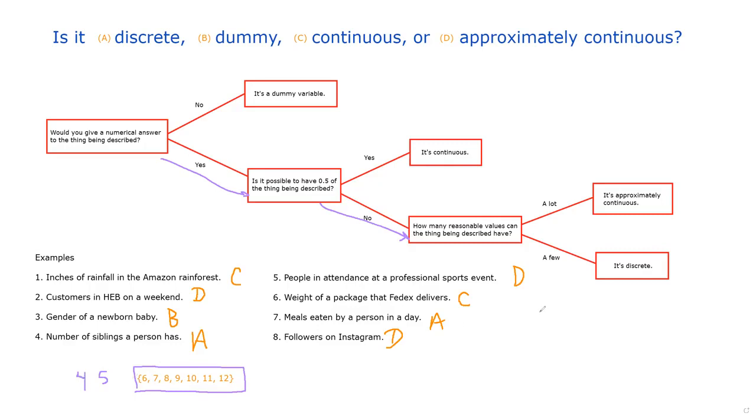I can count all these numbers on both hands. And so for that reason, I would say there's only a few. And for that reason, it's discrete. Okay, let's back up a bit. Oops, backed up too much.